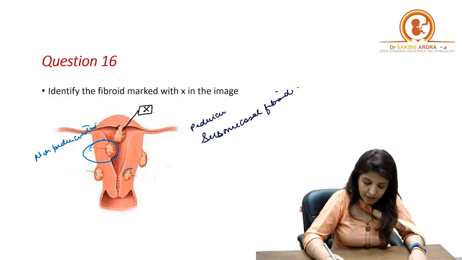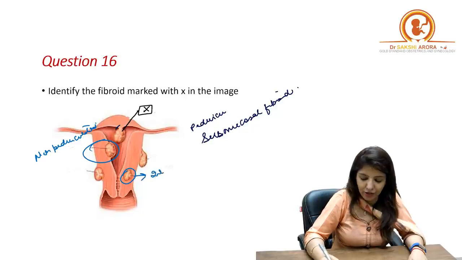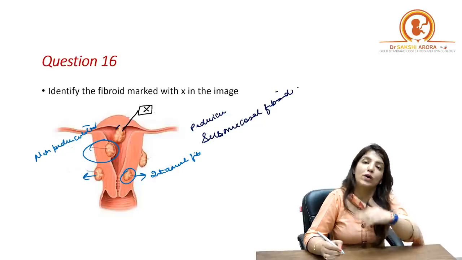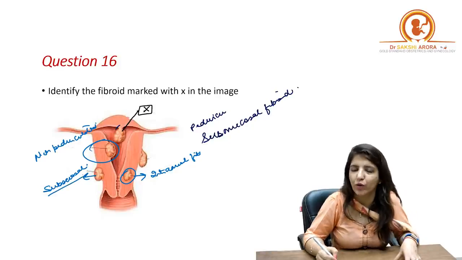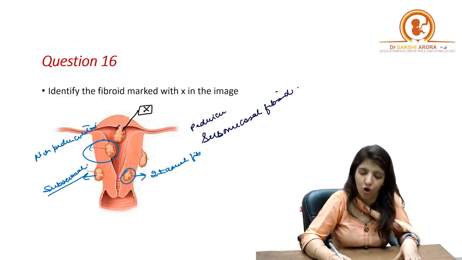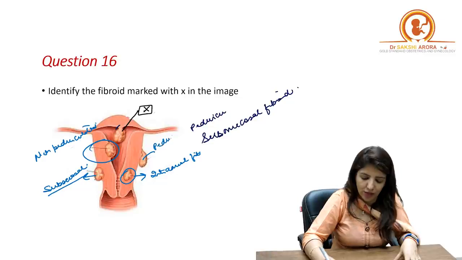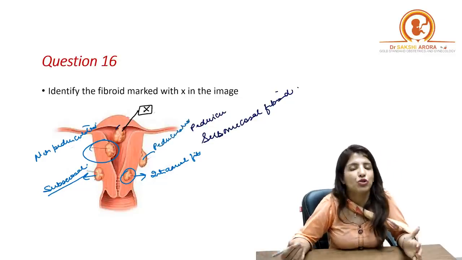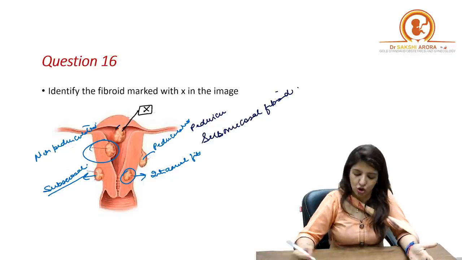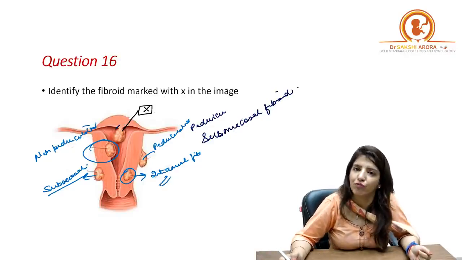This over here is an intramural fibroid, and the one which is growing towards the peritoneal cavity, that is a subserosal fibroid. So there are two subserosal fibroids which are shown in the diagram. This one is non-pedunculated, whereas this one is a pedunculated subserosal fibroid. Which is the most common kind of fibroid? The most common variety is intramural fibroid.